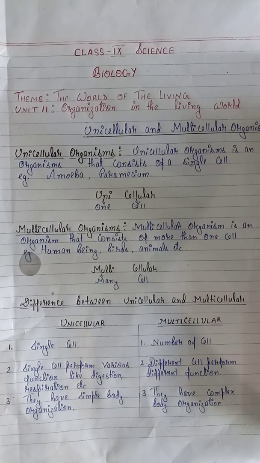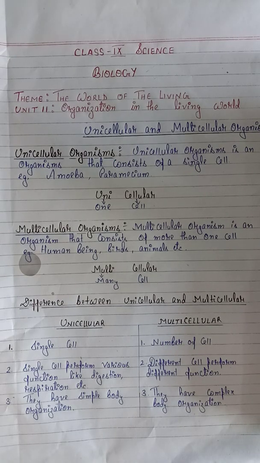These cells are specialized to carry out specific functions. Each specialized function is taken up by a different group of cells. Since these cells carry out only a particular function, they do it very efficiently.